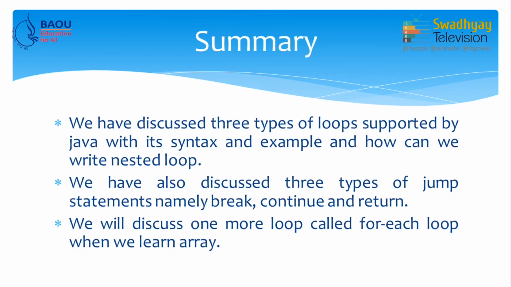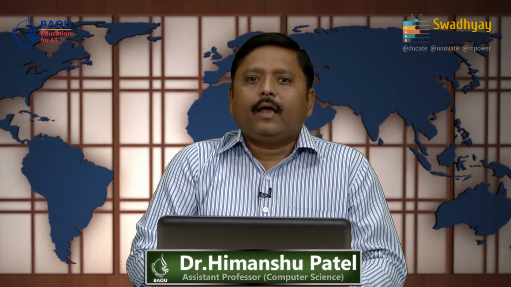So, today we have discussed 3 types of loops supported by Java with their syntax and examples, and how we can write nested loops. We have also discussed 3 types of jump statements, namely break, continue and return. We will discuss one more loop called the for each loop when we learn arrays. This for each loop is generally used with arrays.